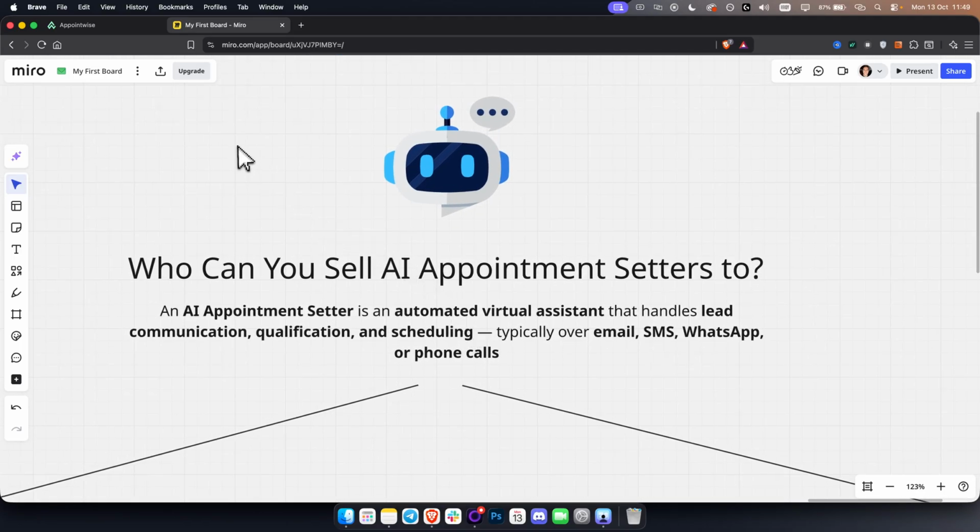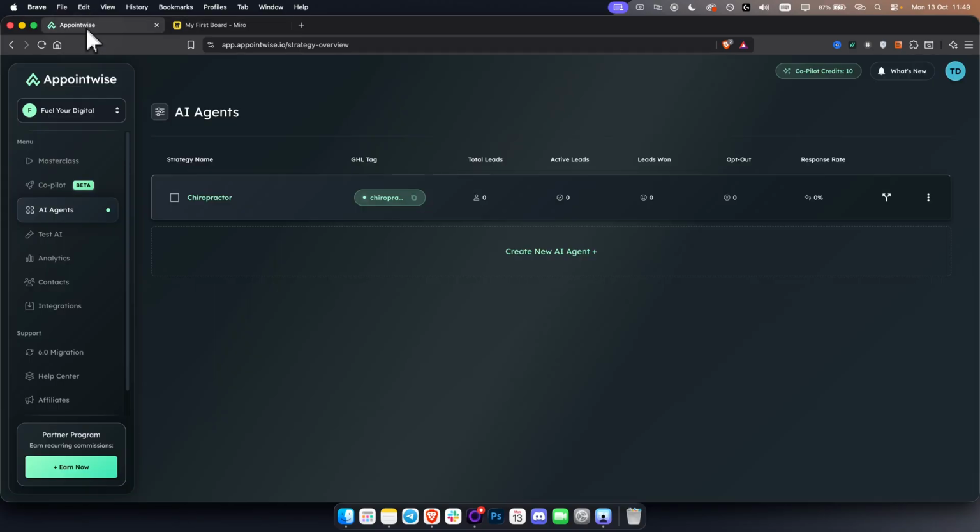Now, how can you actually start the delivery process for AI appointment setters? This is going to be done through Appointwise. Appointwise is a platform that I've been using for some time, and it is a platform where you can build these AI appointment setters basically on autopilot, right? So you don't need to know how to code. You don't need to know anything, okay? And I will show you exactly how it works. You can sign up with our link below. We have the first link in the description.